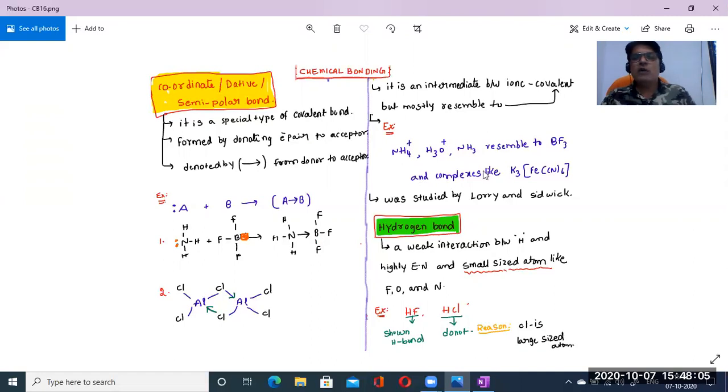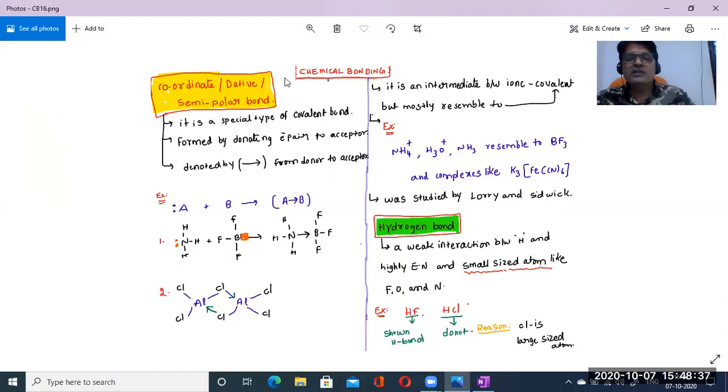And the complexes like K3[Fe(CN)6]. For these complexes, how to give the names and everything, we will learn in the chemistry class 12 second year part on complex compounds. And the coordinate bond, or dative bond, or semi-polar bond was studied by Lowry and Sedgwick. So this is the end of part 5.